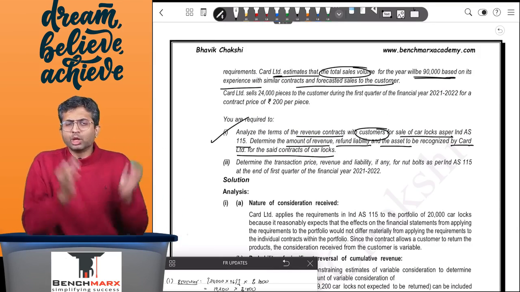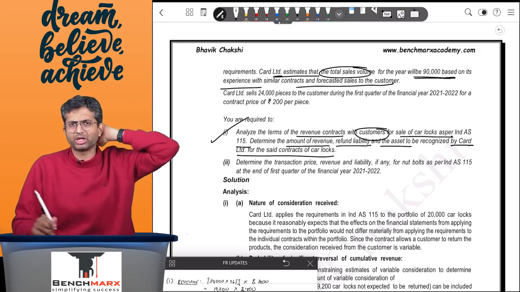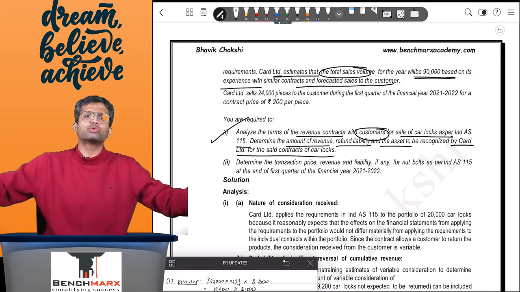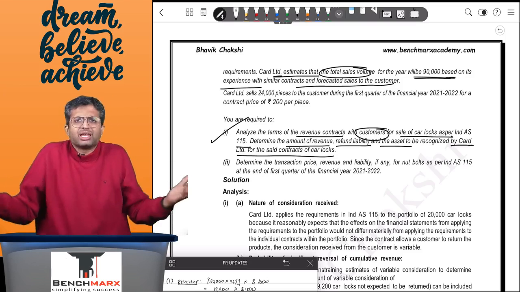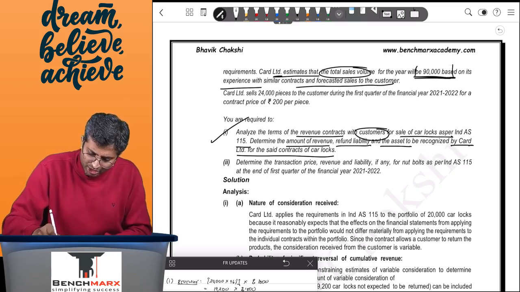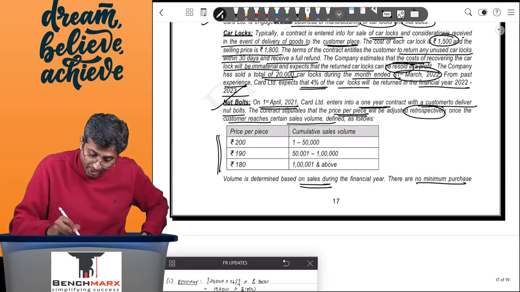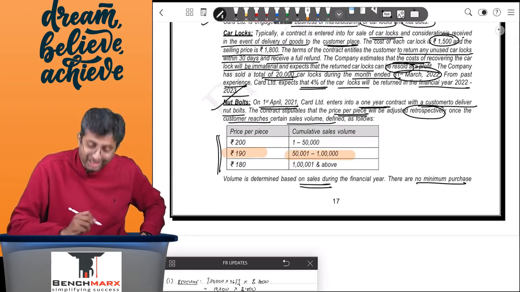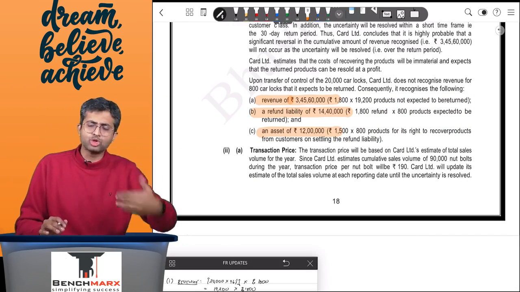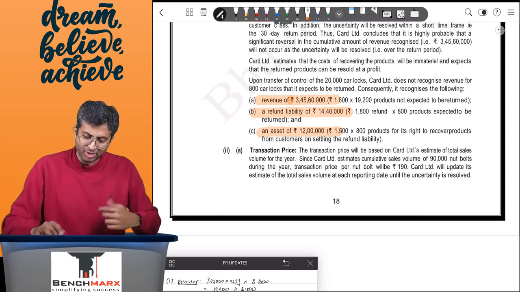sales to the customer. Now this is a question which is similar to the November 20 or 21 question, where you had three possibilities: 9,000, 28,000, 36,000. Here you don't have those three possibilities. Here you have a single possibility, and hence the only way in which you can solve is the most likely value. So over here you have 90,000, which is based on experience in similar contracts, and hence 90,000 is falling within the bucket of 190, and hence your transaction price, the most likely sales value is 90,000, and the most likely transaction price at that sales value is, let us say, 190.